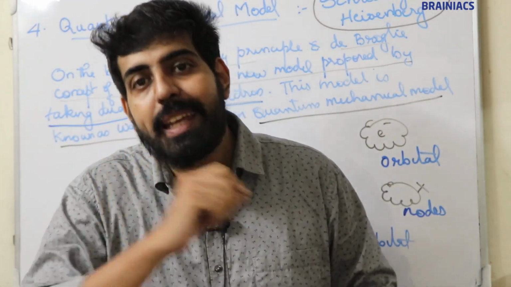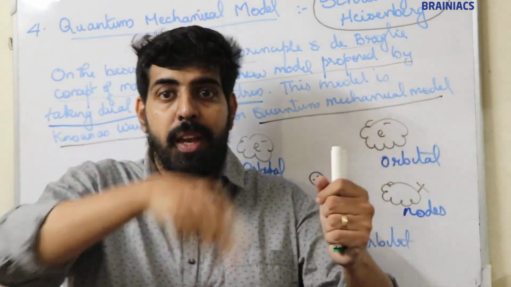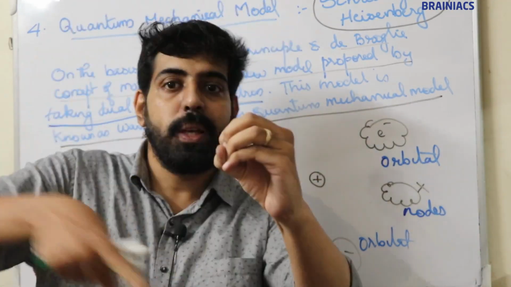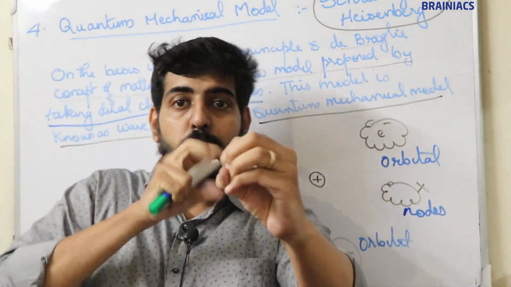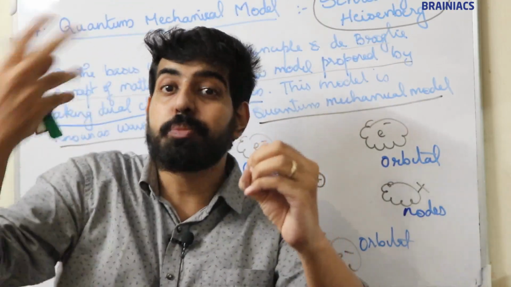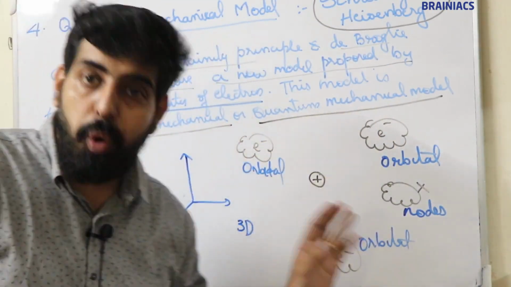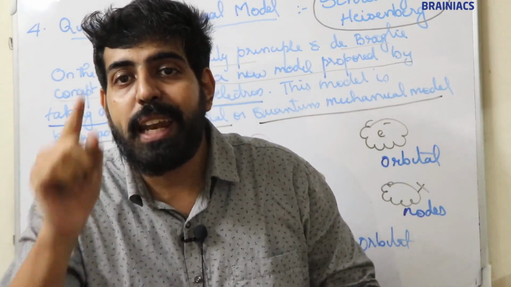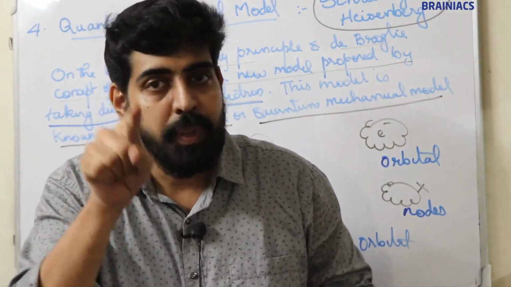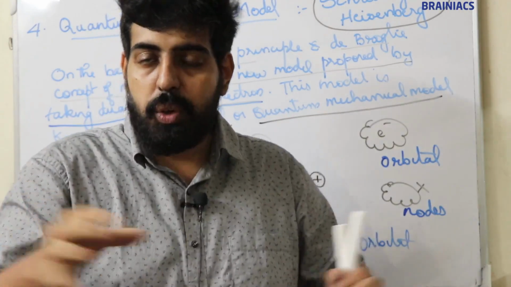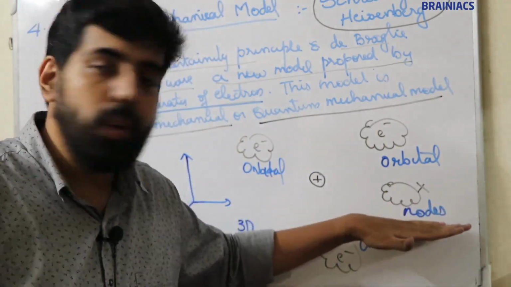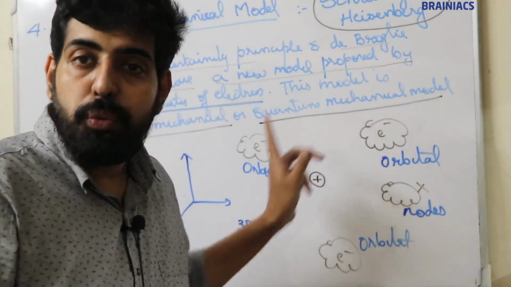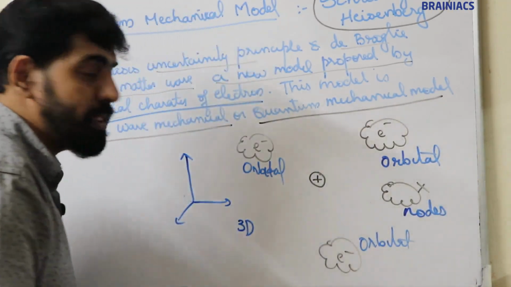According to the quantum mechanical model, the atom consists of a small nucleus in the three-dimensional space, and around the nucleus there are certain regions where the probability of finding an electron is maximum. Those regions are known as orbitals. And there are certain other regions where the probability of finding an electron is zero. Those regions are known as nodes. We will discuss nodes later. Now we are going to discuss orbitals.